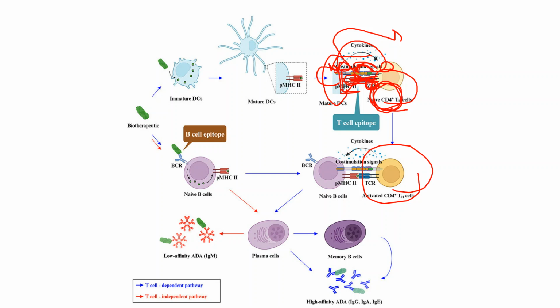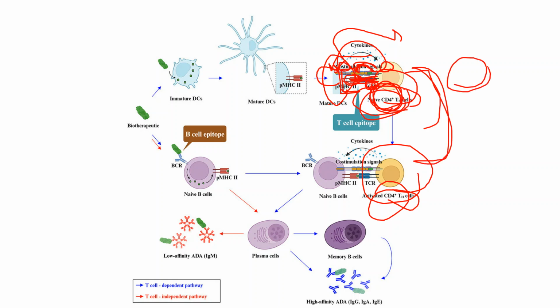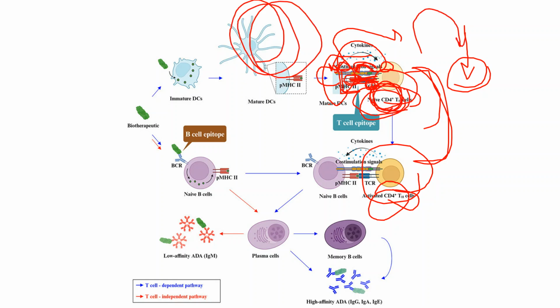So these three steps are very important to convert the naive T cells into activated T cells, right? These all happen inside the lymph node only, because the T cells are waiting in the lymph node for the antigen to come. How will the antigen come? Through the mature dendritic cells. Because they carry the antigen, the naive T cells waiting there in the lymph node are converted into activated T cells.